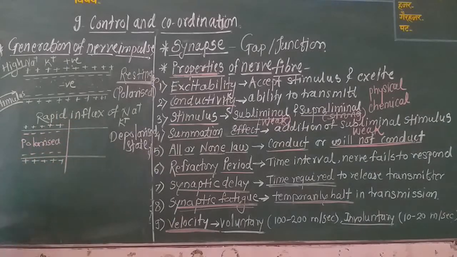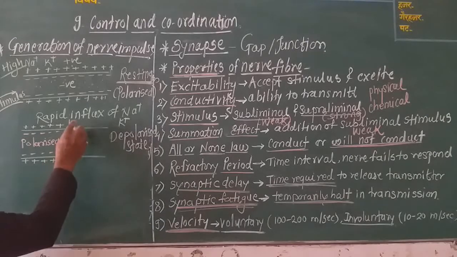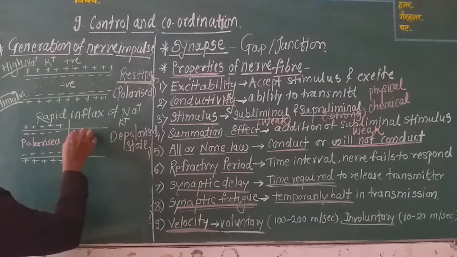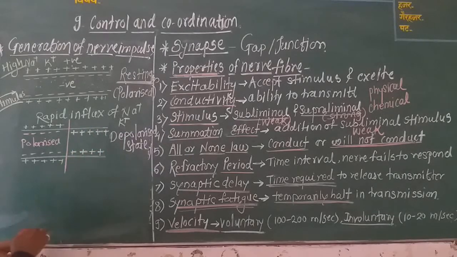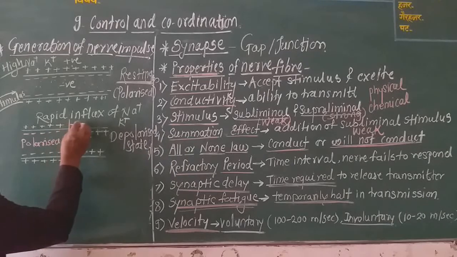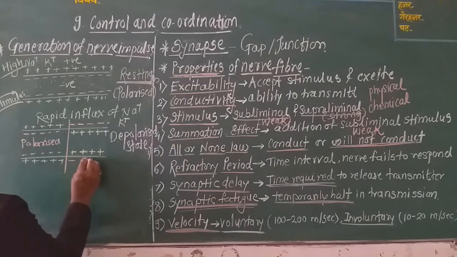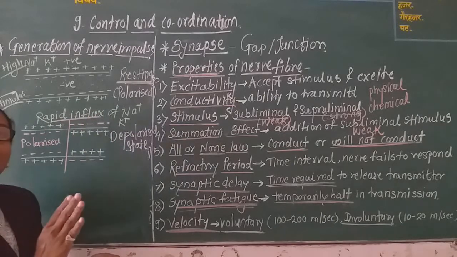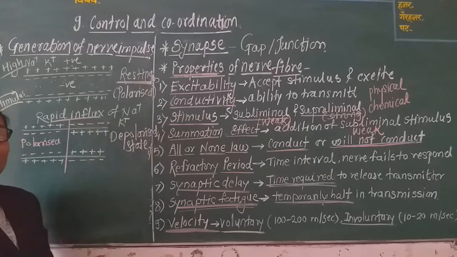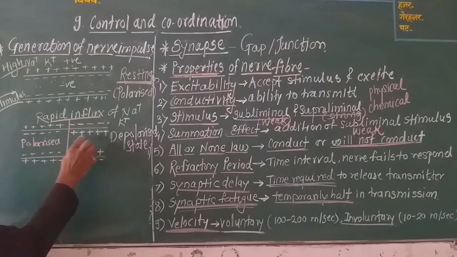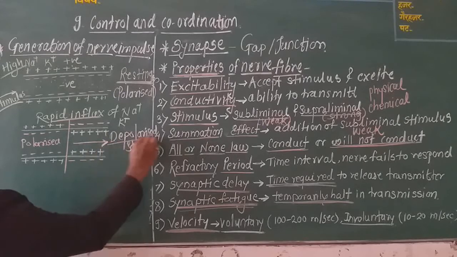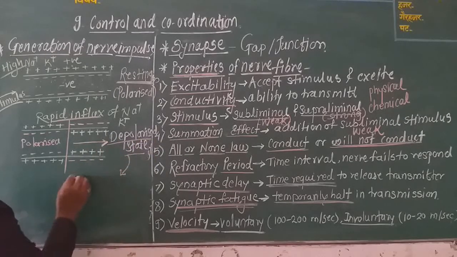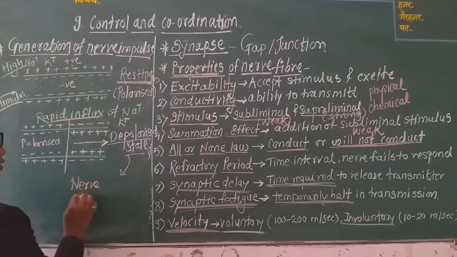This is the polarized state. But what happened? Due to the stimulus, these Na plus ions came inside, and outside there are negative ions. Due to the rapid influx, meaning immediately, these positively charged ions come inside the axon, and hence this state is called the depolarized state. In this depolarized state, the transmission of the nerve takes place.